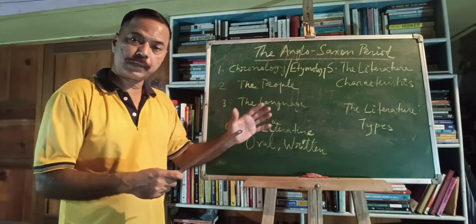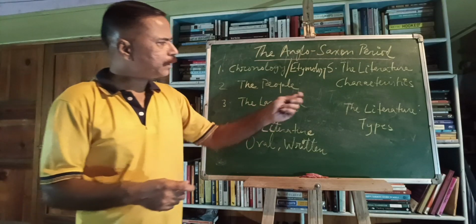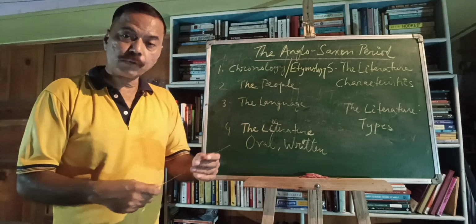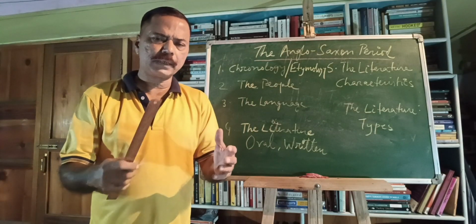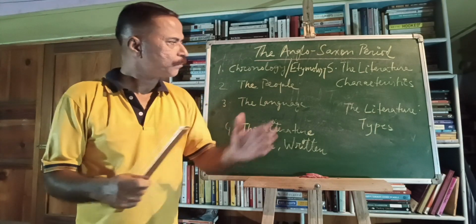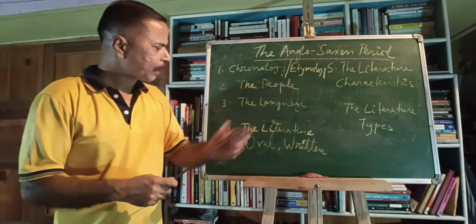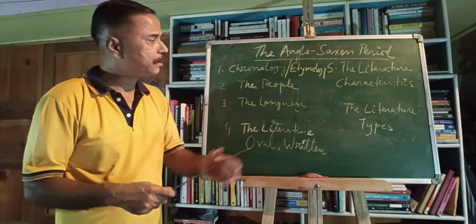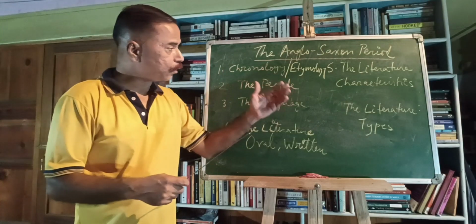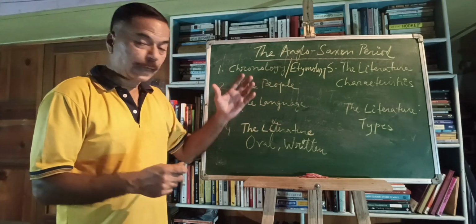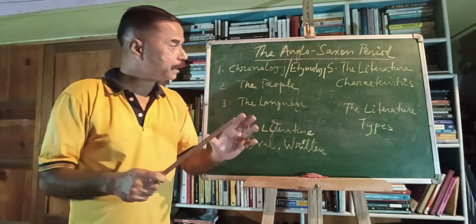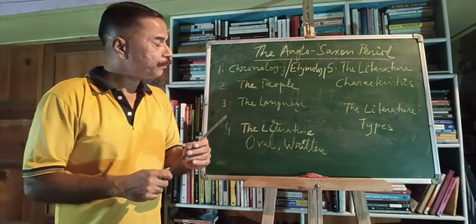So both are correct. Then coming to the characteristics of the literature of the Anglo-Saxons. First of all, it was anonymous. We don't know the names of many of the poets and writers. Some of them we know, very few. So predominantly anonymous, because to start with, their literature was oral, handed down orally from generation to generation. Then, very important, alliteration was used: the repetition of consonant sounds at the beginning of a word. That was the poetic device predominant in Anglo-Saxon poetry.